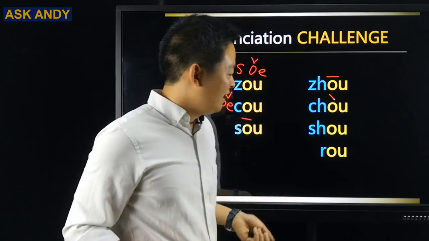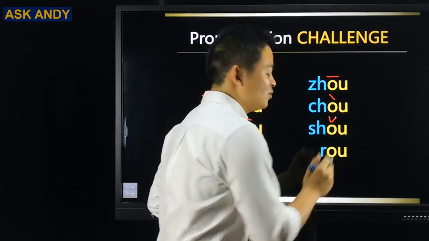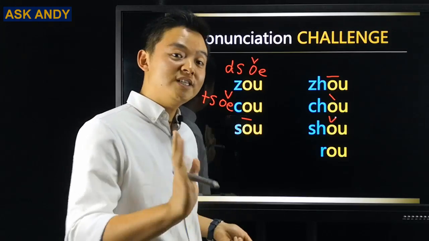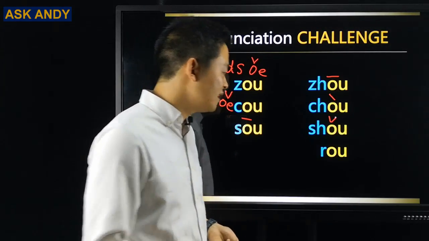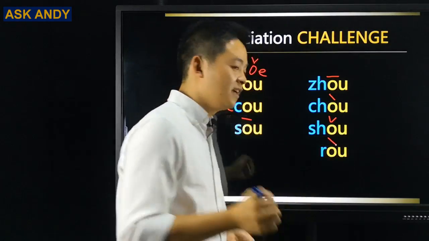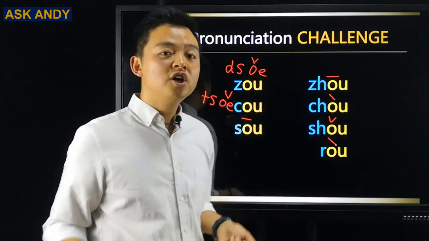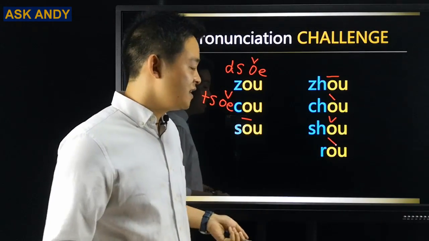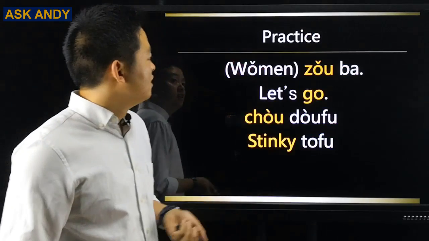So chou. And then this one we can make a third tone. That will be shou. Shou is hand. Shou. And then this one we can make fourth tone. So that will be rou. Rou is meat. Okay, let's practice.